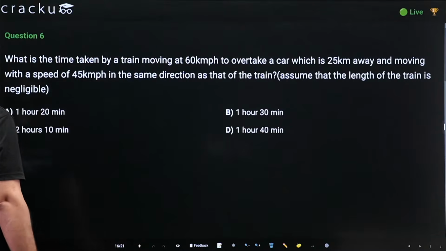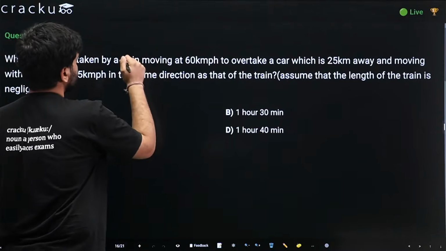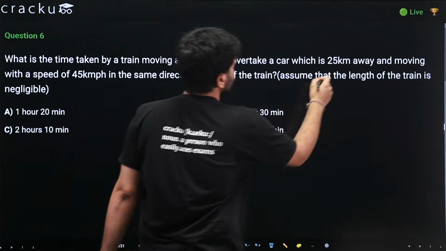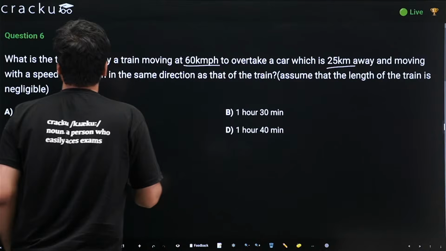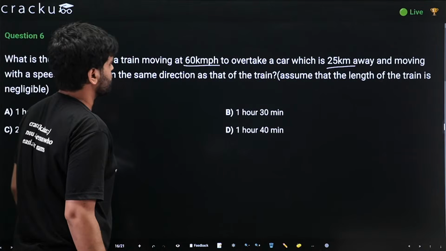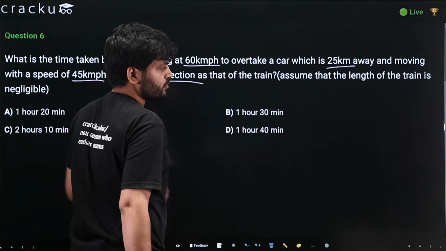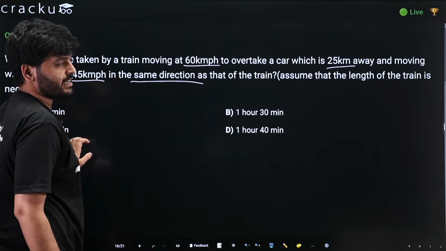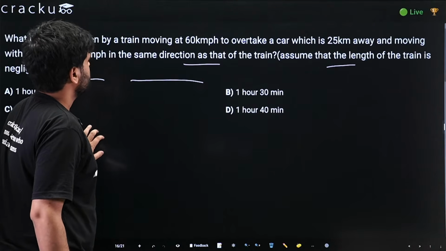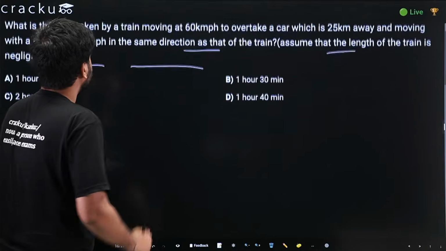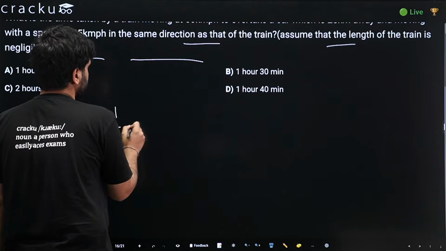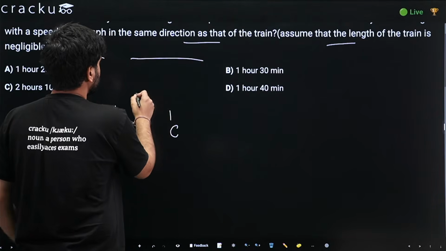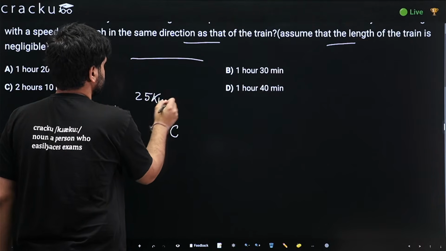In this question, it is given: what is the total time taken by a train moving at 60 kmph to overtake a car which is 25 kilometers away, moving with a speed of 45 kmph in the same direction as that of the train. We are also given that the length of the train is negligible. We have to assume that. So now, there is a train T and a car C, and initially they are 25 kilometers away from each other.